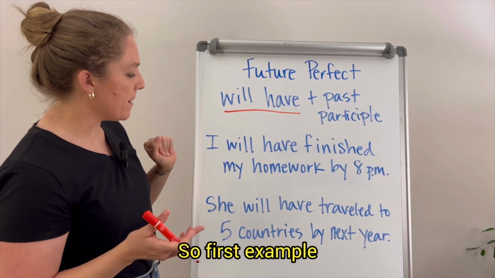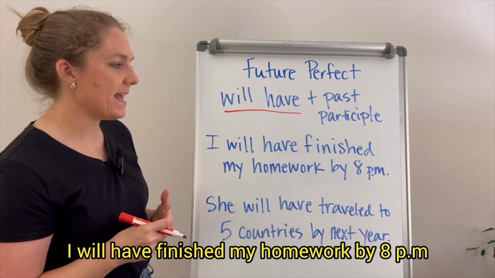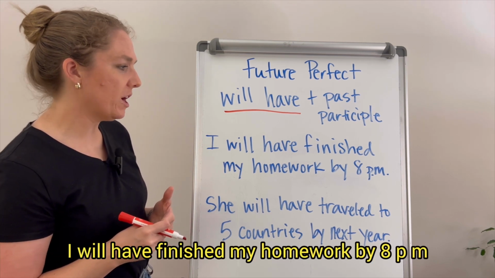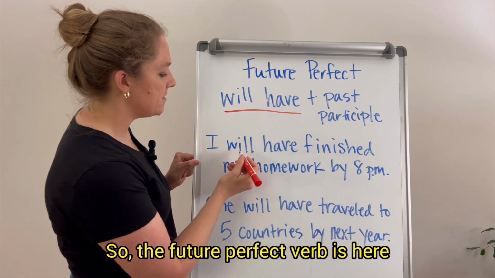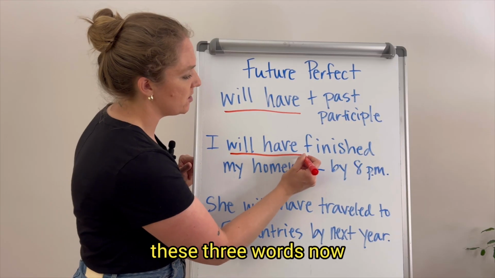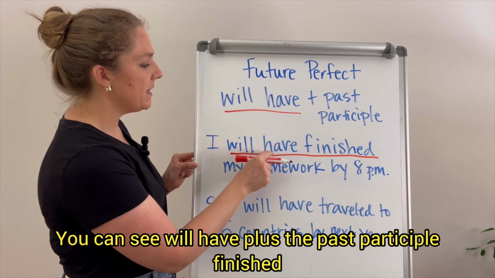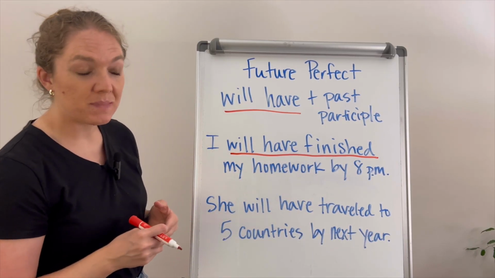So, first example, I will have finished my homework by 8 p.m. So, the future perfect verb is here, these three words. You can see will have plus the past participle finished.